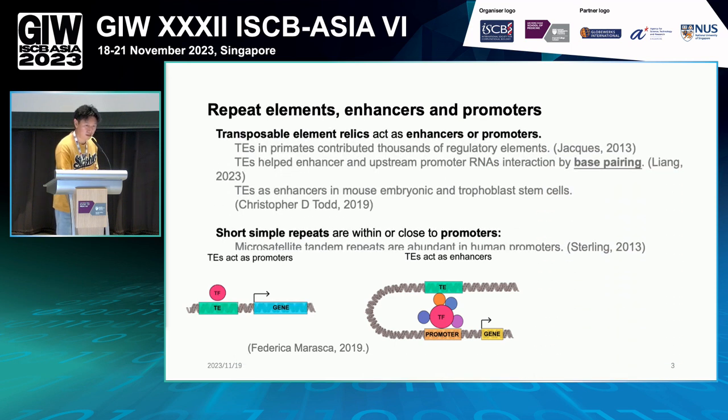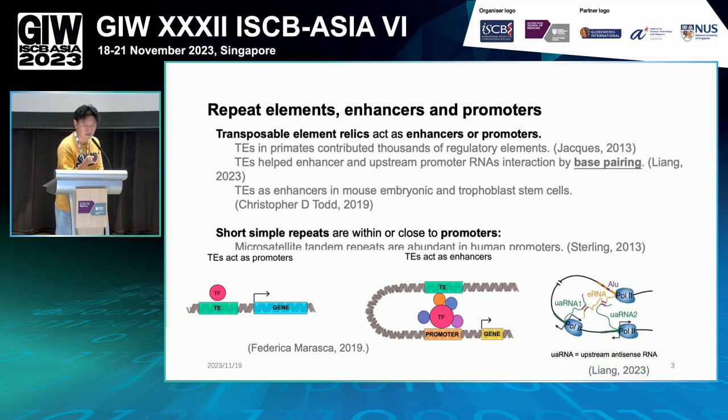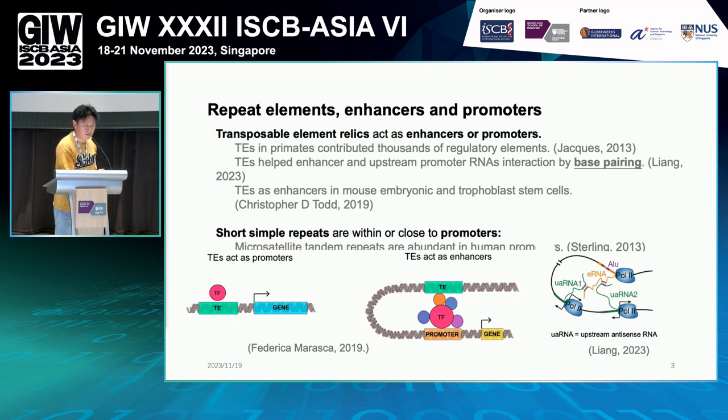Some previous research shows that transposable elements and short simple repeats may act as enhancers or have some distribution with the promoters. Also, very current research published in 2023 mentioned that transposable elements help enhancer and upstream promoter RNA interaction by simple base pairing and help them form the 3D architecture in the chromosome, like the model on the very right here. So we start our research from here.